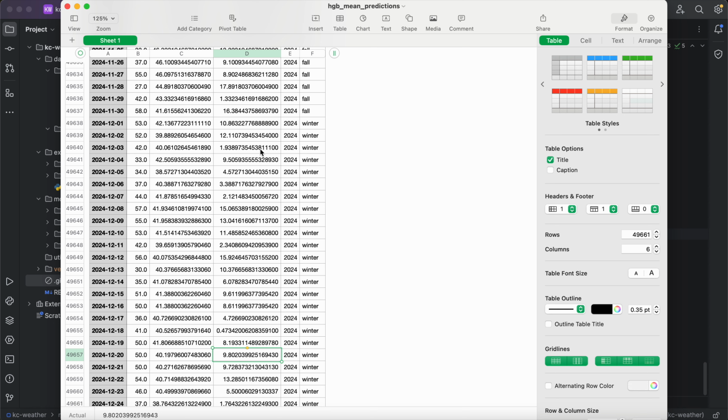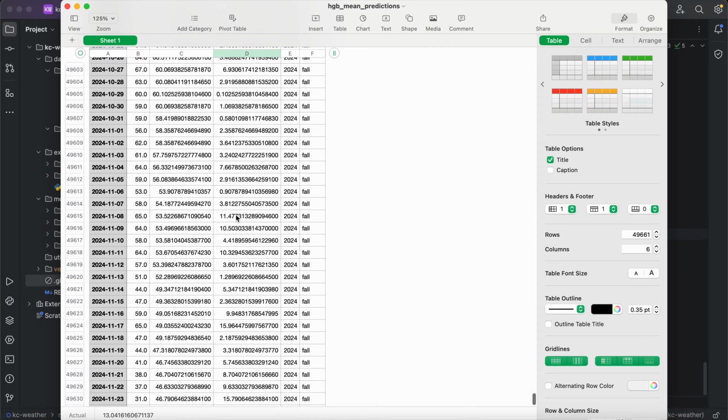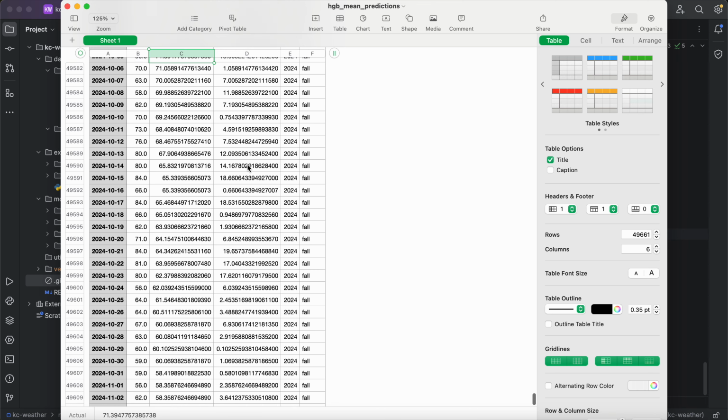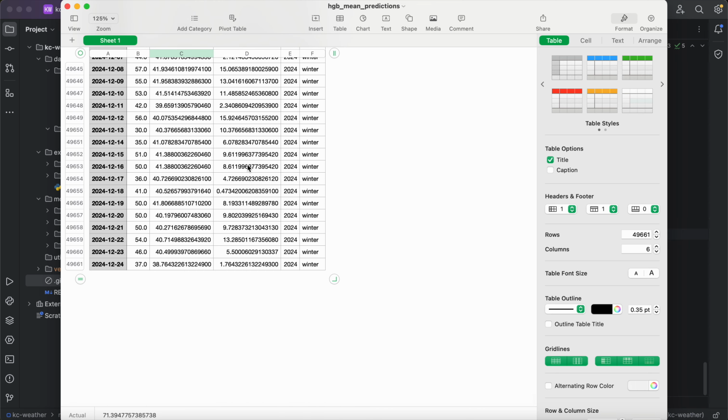So again, how time series cross-validation works is you train on 2000 and then you test on 2001 in the first fold, and then in the second fold you train on 2000 and 2001, and then you test on 2002. So at the very end of that, there's going to be a fold that you don't train on. There's going to be a natural holdout there as well. So the last few years in this data set were never trained on, so they provide a true holdout. But we can look a little bit more at that later.